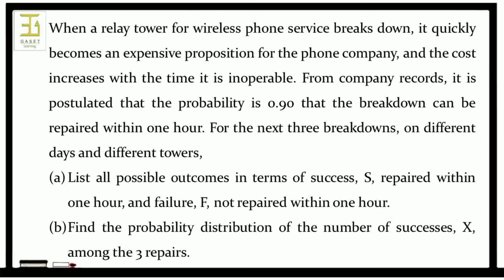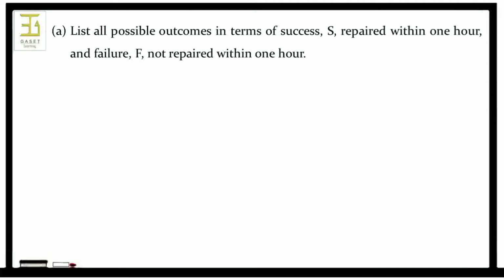First one is list all possible outcomes in terms of success S, repaired within 1 hour, and failure F, not repaired within 1 hour. Second one is find the probability distribution of the number of successes X among the 3 repairs. Okay, first we write FSS for the outcome where the first repair is not made within 1 hour and the second and third are successful. The 8 possible outcomes can be systematically arranged like this.